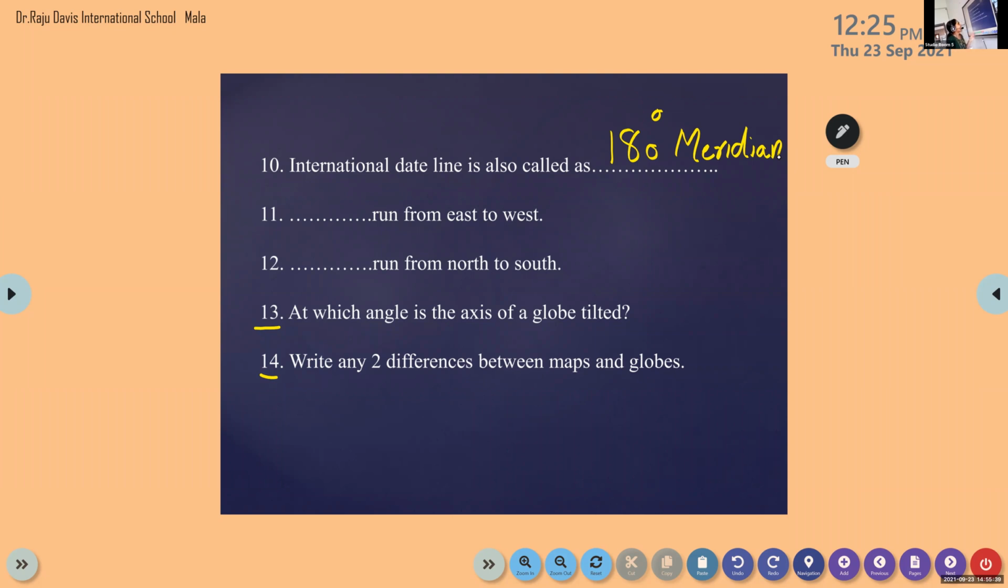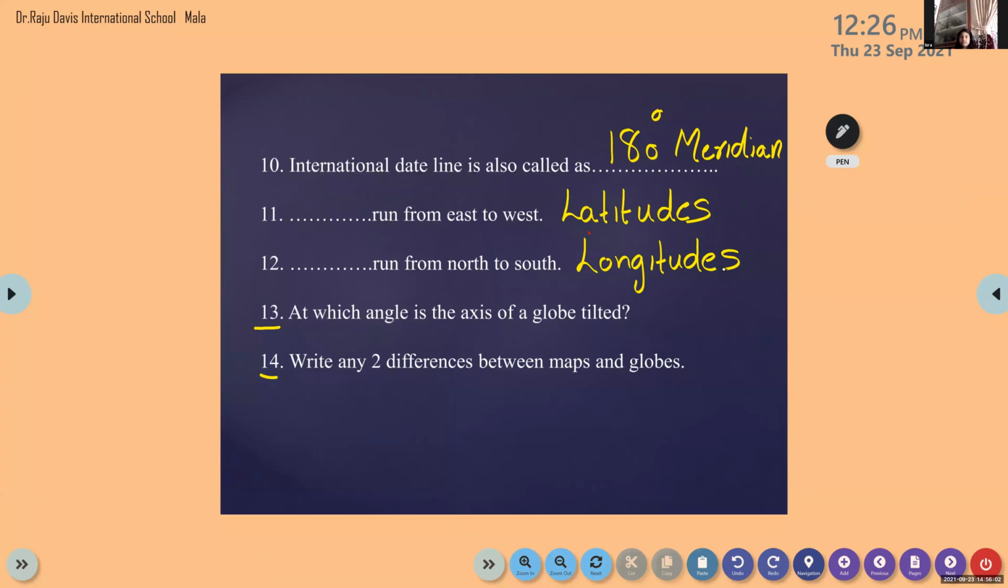Next question. Dash run from east to west. What's the answer? Latitude. That also very easy. Correct. Third question. Dash run from north to south. Longitude. Correct. Longitudes. Very good. Then now it's a different question.